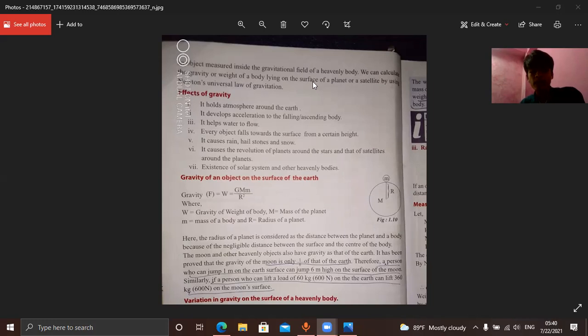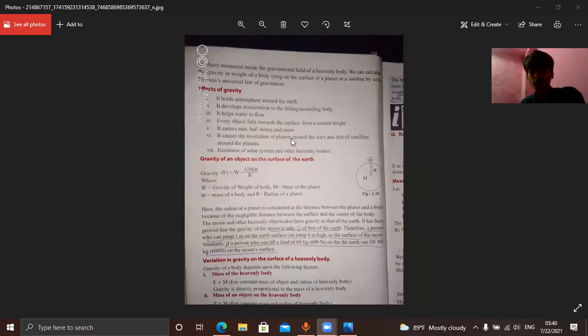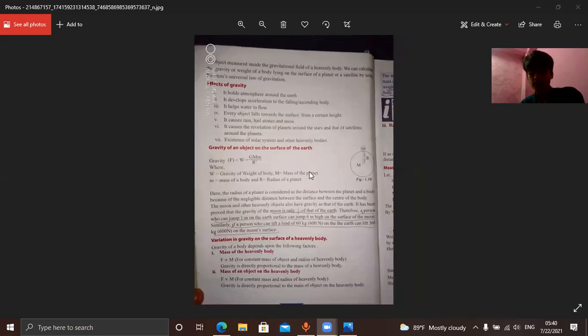Now, the topic: gravity of an object on the surface of the earth. You have known all these things about gravity already. The thing which you don't know is coming next.